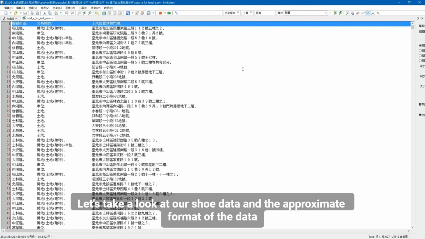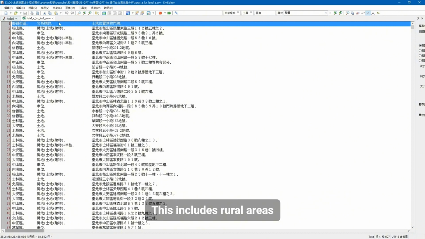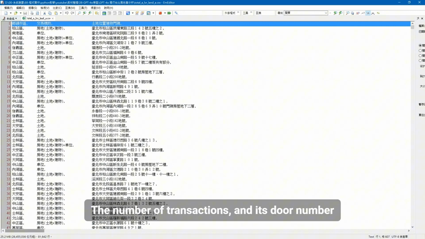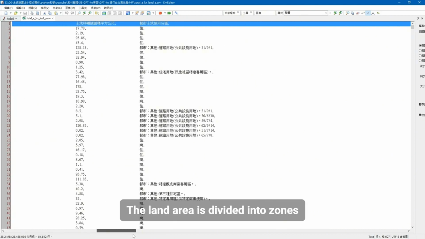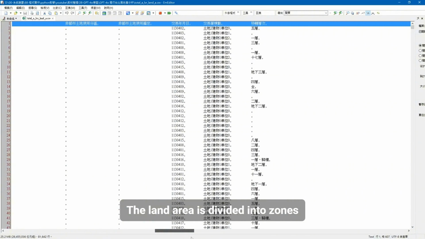Let's take a look at our data and the approximate format of the data. This includes the rural areas, the number of transactions, and the door number. Drag it to the right again. The land area is divided into zones.